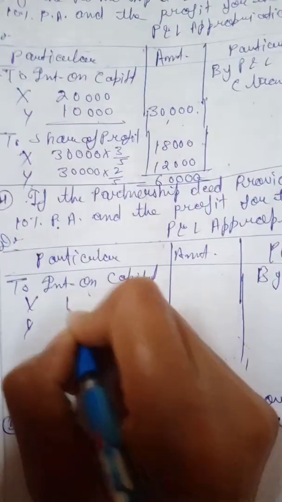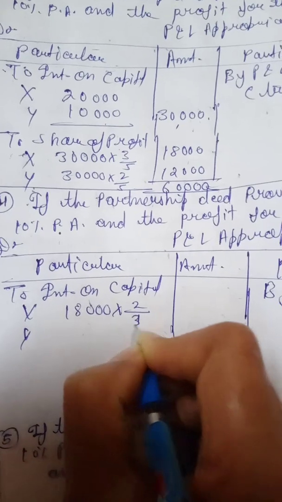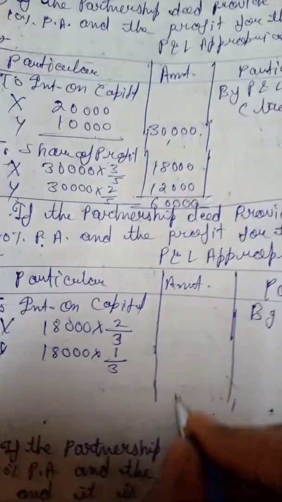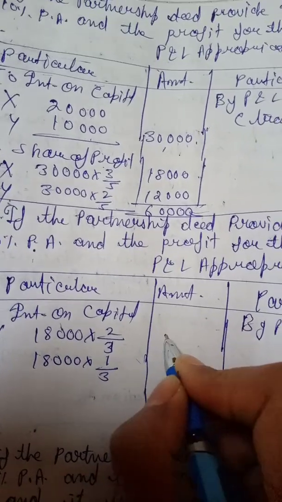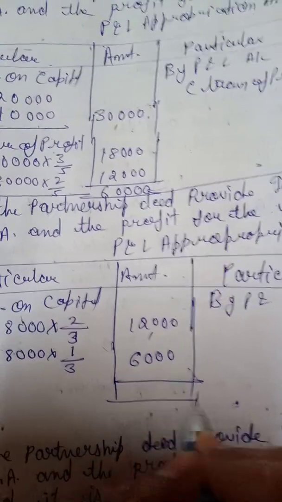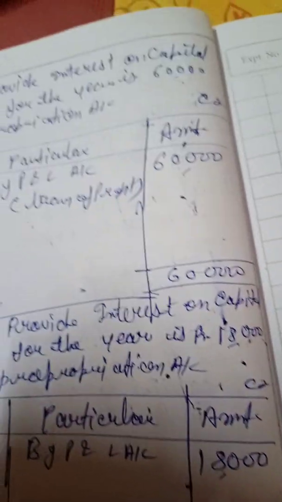So 18,000 into 2 upon 3 and Y is 1 upon 3. So this is 12 and 6. Total 18,000, and total whatever profit we had, we have given that much interest on capital.